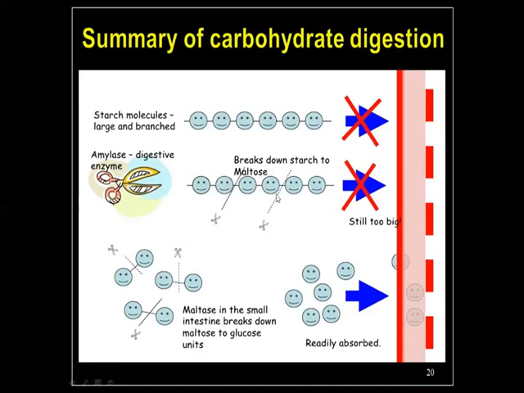So this maltose is again converted into the simple form by the maltase enzyme and forms glucose. So this is the single form of carbohydrate. So this glucose the body can directly absorb. So it is a summary of carbohydrate digestion.